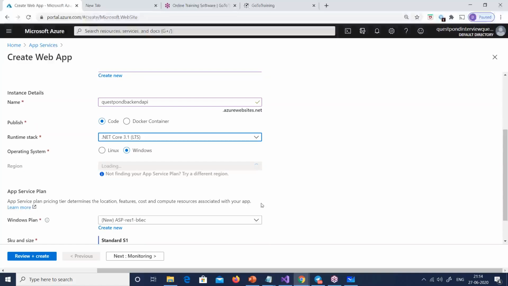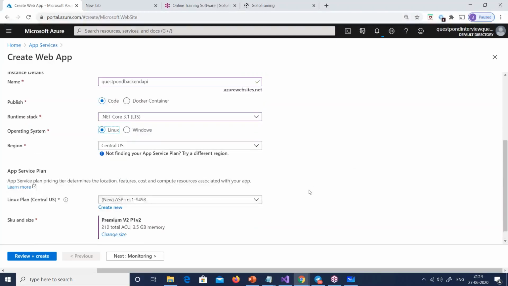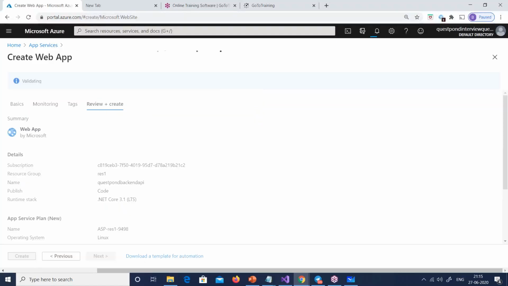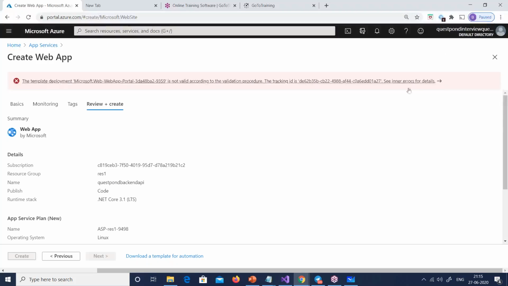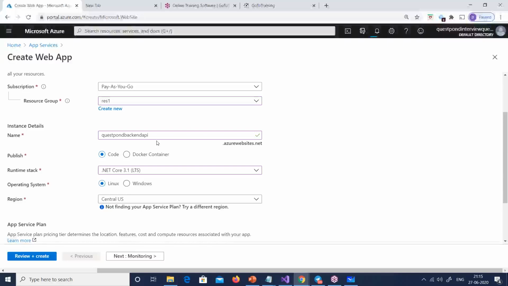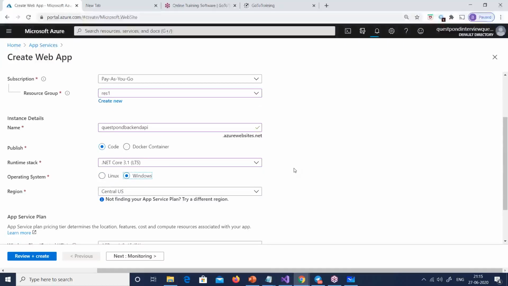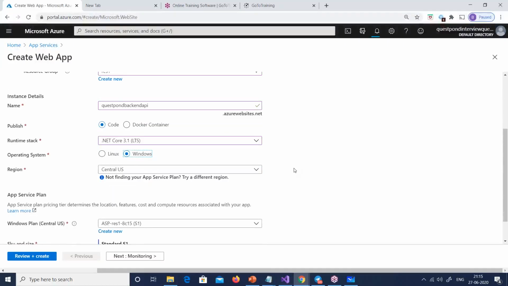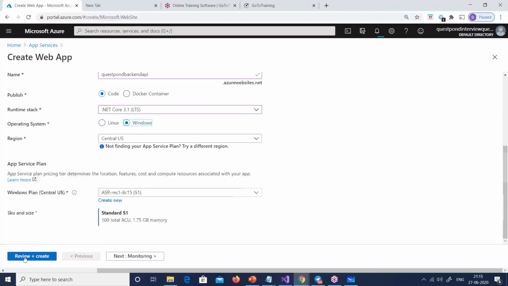At this moment, I will select .NET Core 3.1 because that's what the code I am having. I can happily host on Linux. I don't think I should have a problem. Let's minimize our cost. .NET Core is cross-platform. But you know what? Sometimes it does not create it. I don't know why. Let me see. Sometimes the Linux plan just fails. You can see that. I really don't know why it is failing, and it is the runtime or something, right? So what I'll do is I'll select Windows, or maybe they are selling Windows to me, because now I have to pay for the Windows license also, right?